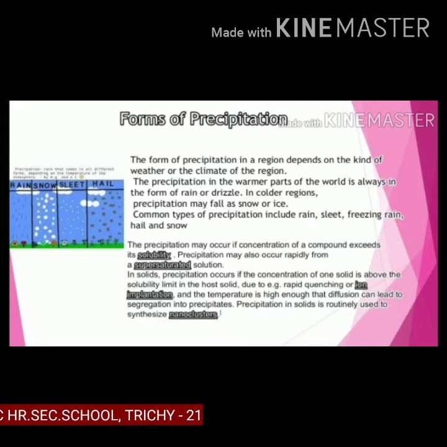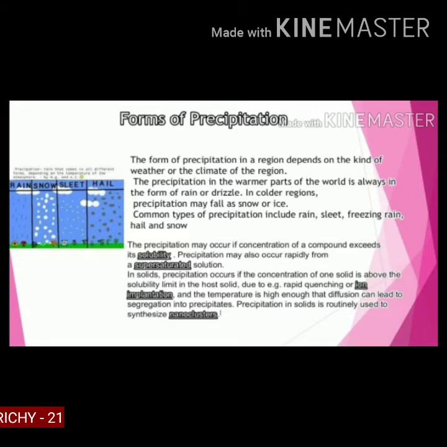In solids, precipitation occurs if the concentration of one solid is above the solubility limit in the host solid due to rapid quenching or ion implantation, and the temperature is enough that diffusion can lead to segregation into precipitates. Precipitation in solids is routinely used to synthesize nanoclusters.